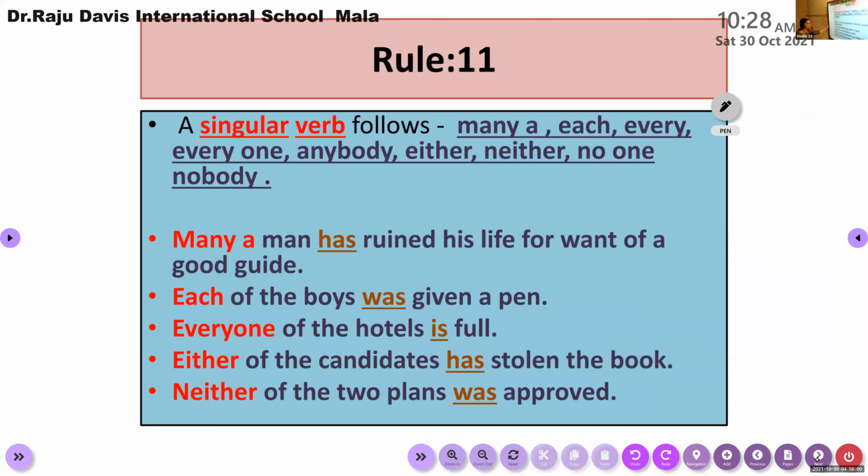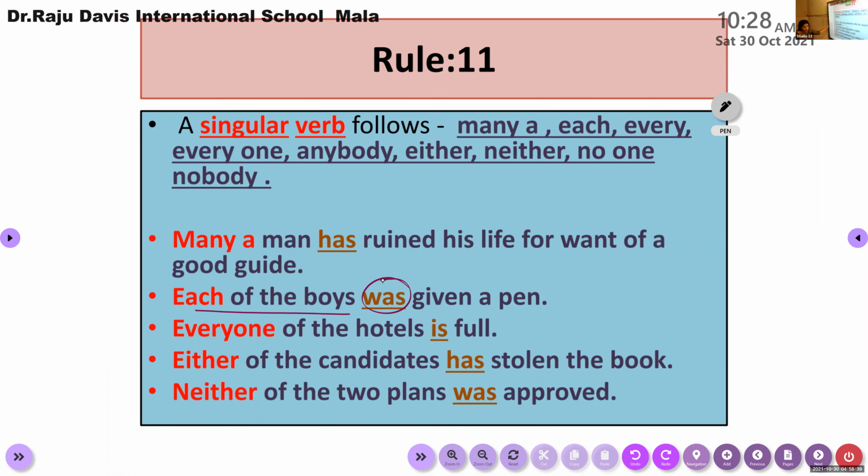Each of the boys was, among the boys, each one. We are talking about Amin, Surya Dev, Sri Dev, Tom. Among the boys, each one was given a pen. Each of the boys means each one of the boys gets a pen. So it is was. We are talking about one in a group, an individual one in a group. So there we need to use a singular verb.